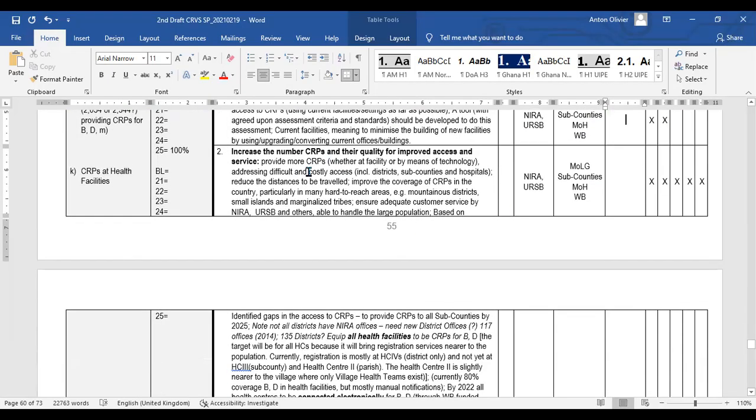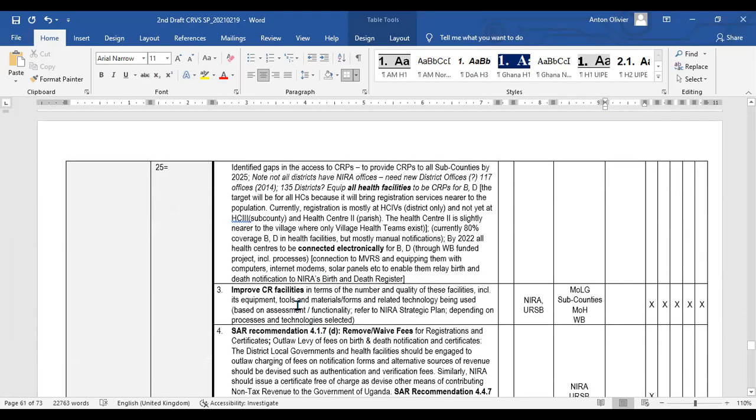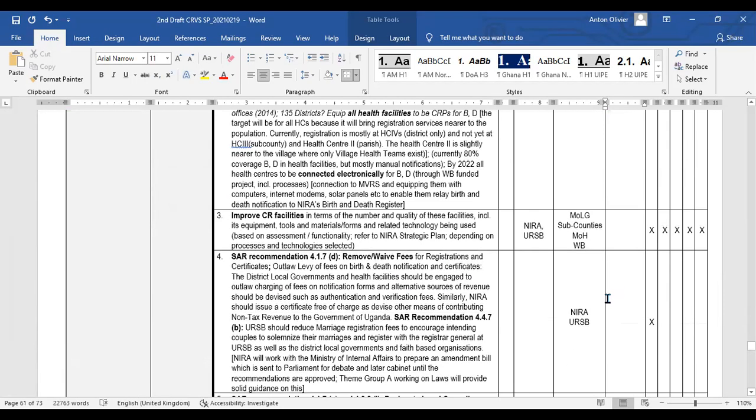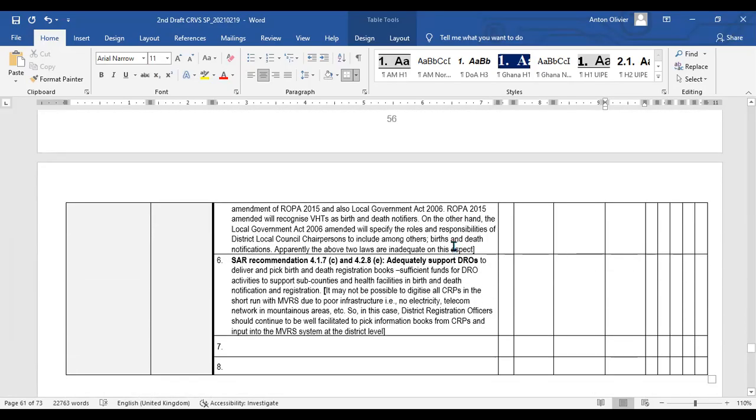The next one is to increase the number of self-registration points. And then another initiative, number 3, will be to improve the current facilities. So many of these initiatives are listed.